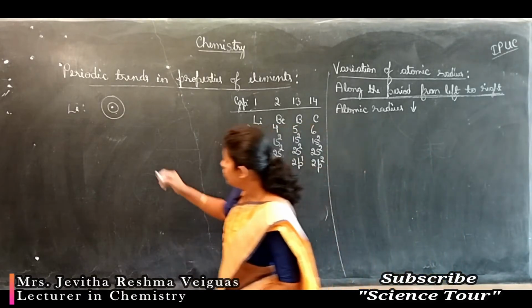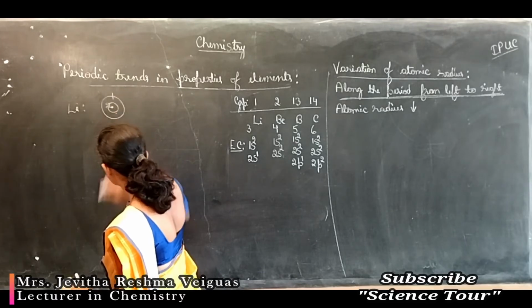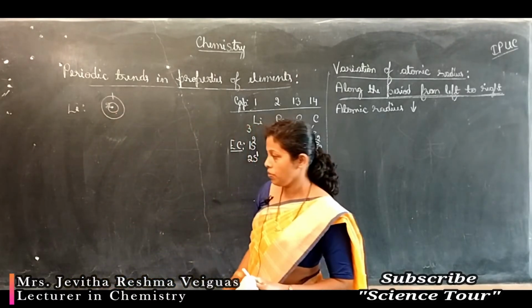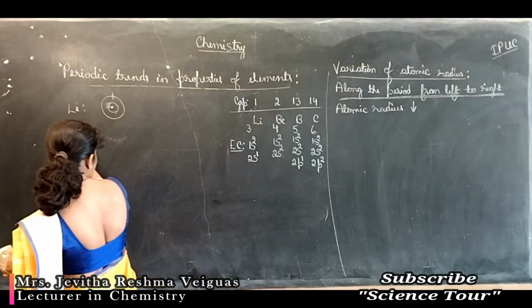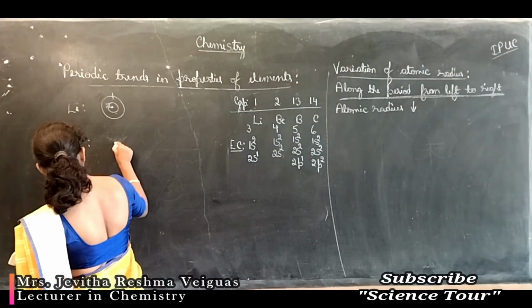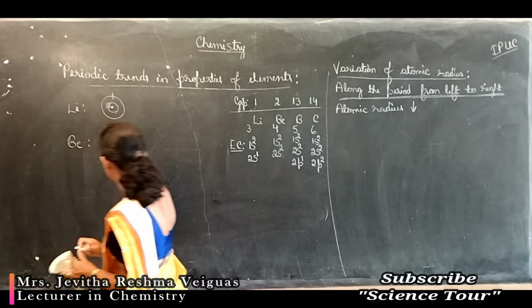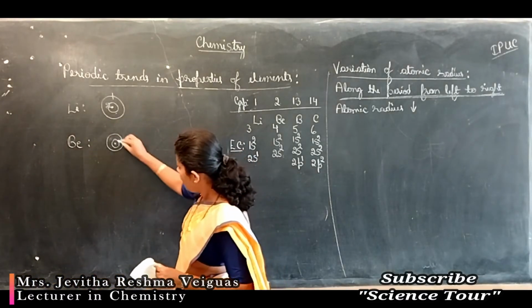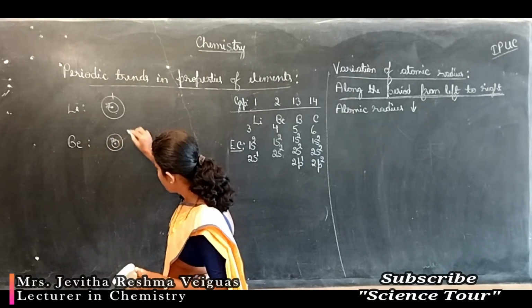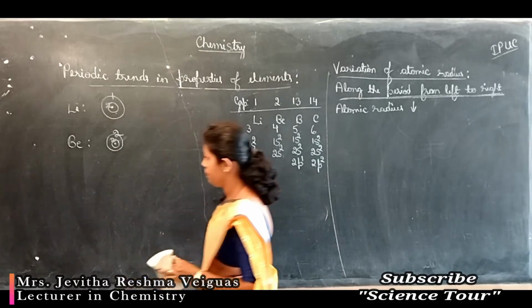So in lithium, the first shell has 2 electrons and the second shell has 1 electron. Next, beryllium: around the nucleus there are 2 shells, with 2 electrons in the first shell and 2 electrons in the second shell.